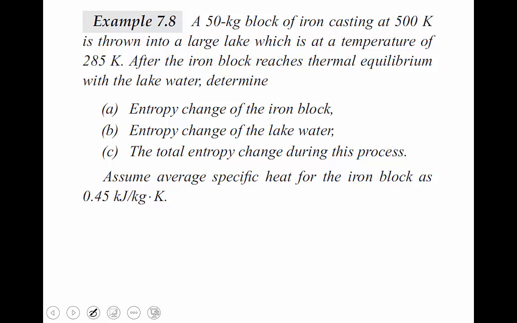It is called thermal equilibrium. At that time, calculate the entropy change of the iron block, the entropy change of the lake water, and the total entropy change during the process. For consideration of the iron block, it is a cooling process.